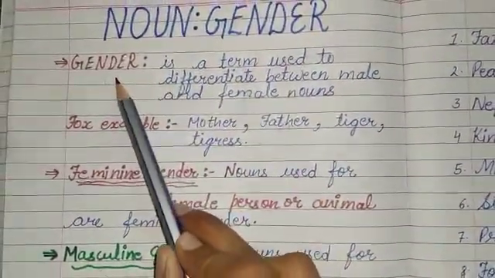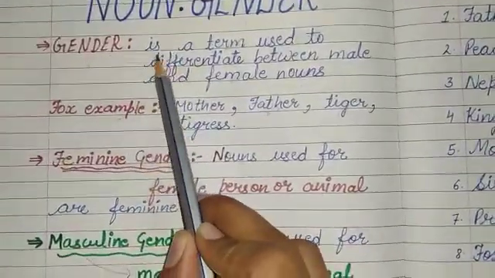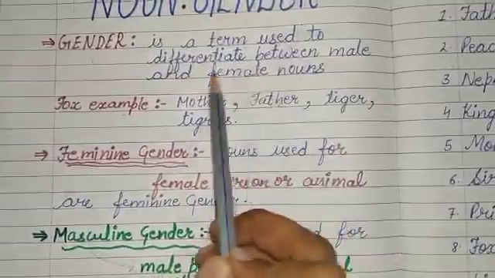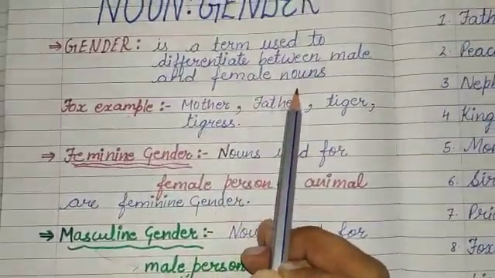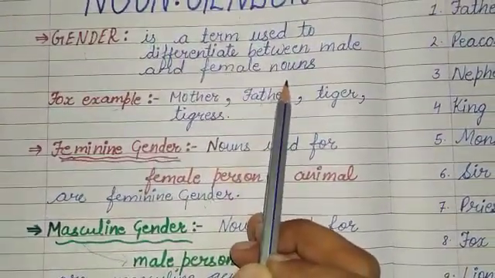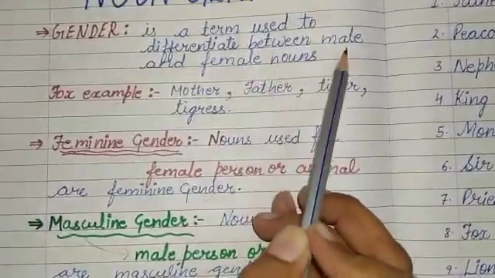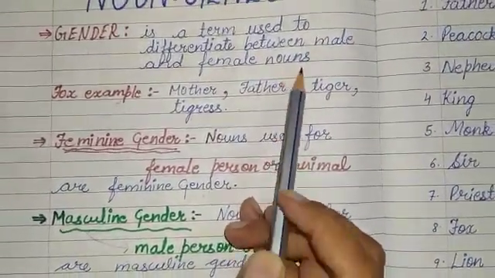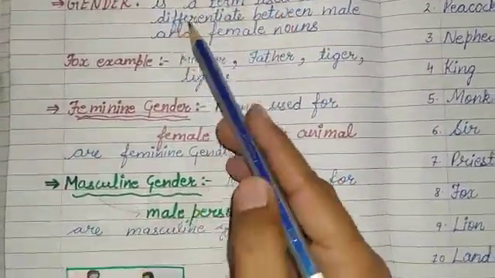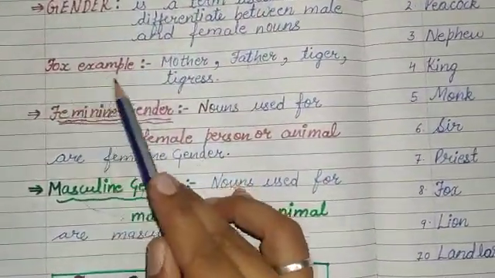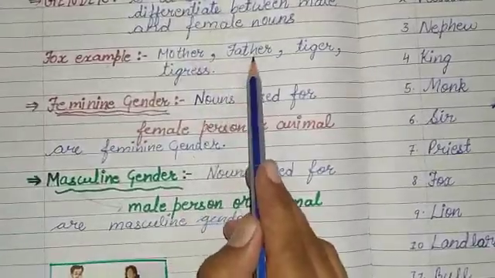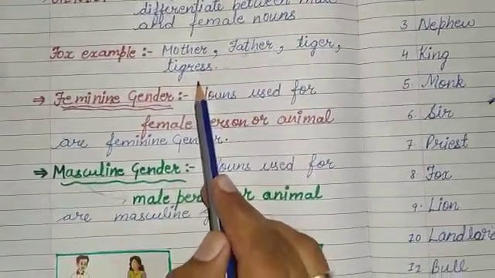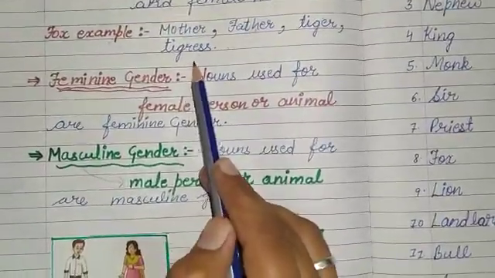So first of all, what is gender? Gender is a term used to differentiate between male and female nouns. तो जेंडर वो है जो हमें मेल नाउन और फीमेल नाउन के बारे में बताता है या उनके बीच का जो अंतर होता है उसे बताता है. For example, mother, father, tiger, tigress. So these are the examples of the gender.